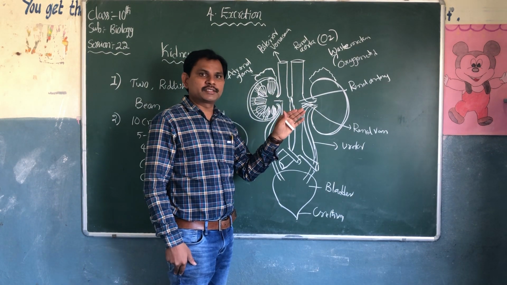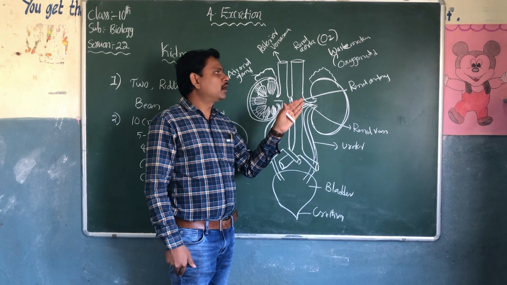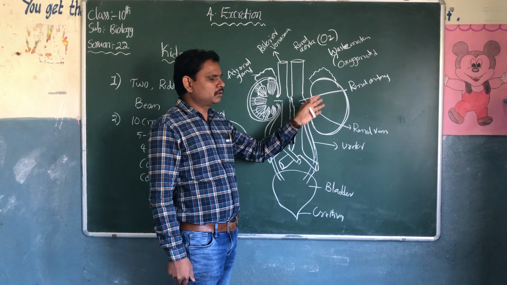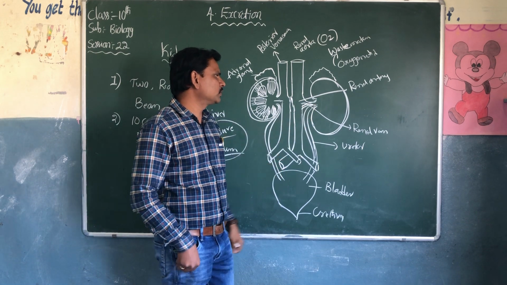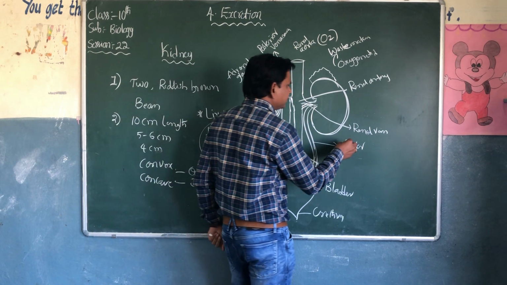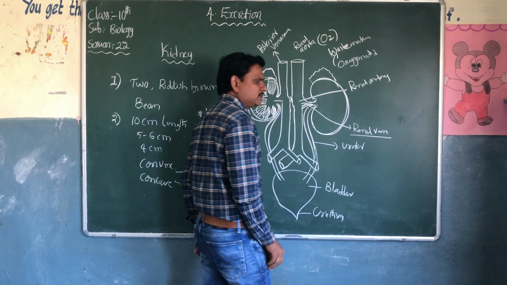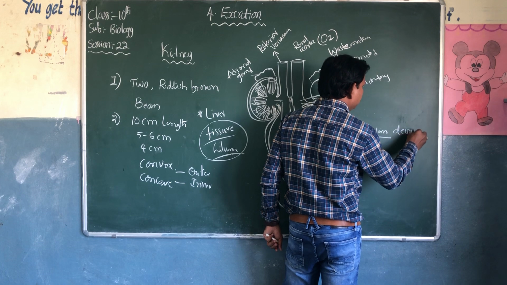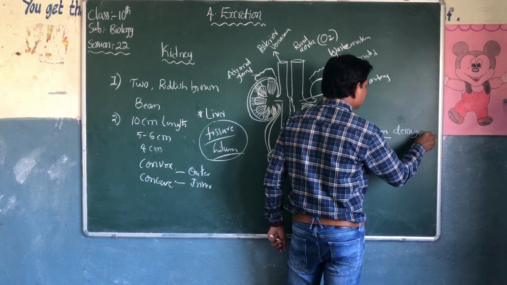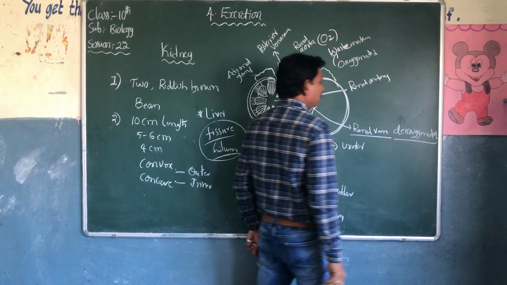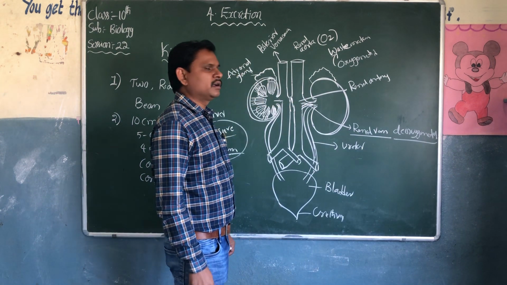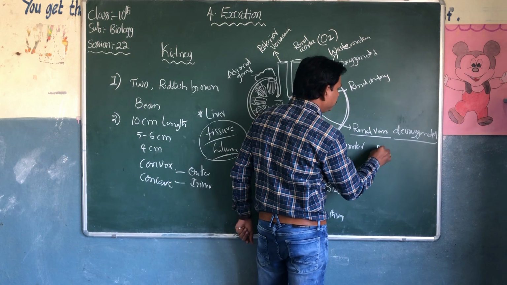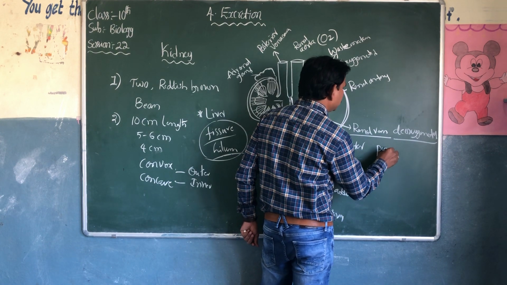Now come to the returns. Renal veins carry deoxygenated blood. The renal vein carries deoxygenated blood and purified blood.